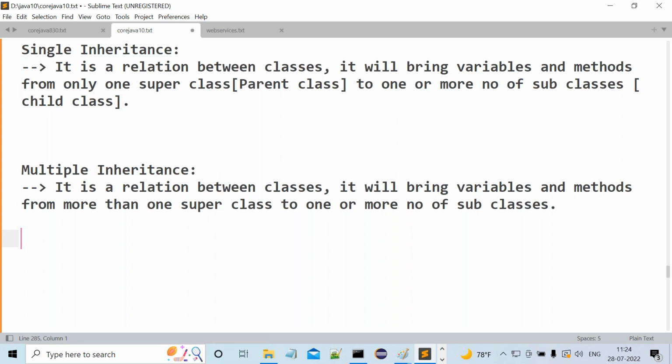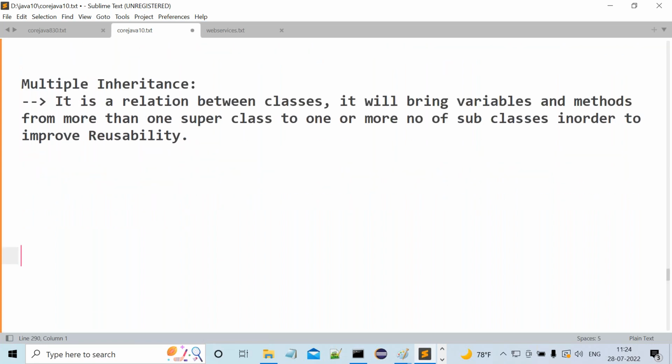How many superclasses do we have to take here? Only one superclass or more than one superclass? More than one superclass. If it is only one superclass, then that inheritance is single inheritance. If more than one superclass, then that inheritance is multiple inheritance. So the definition is: it is a relation between classes. It will bring variables and methods from more than one superclass to one or more subclasses in order to improve reusability. In order to improve what? Reusability.